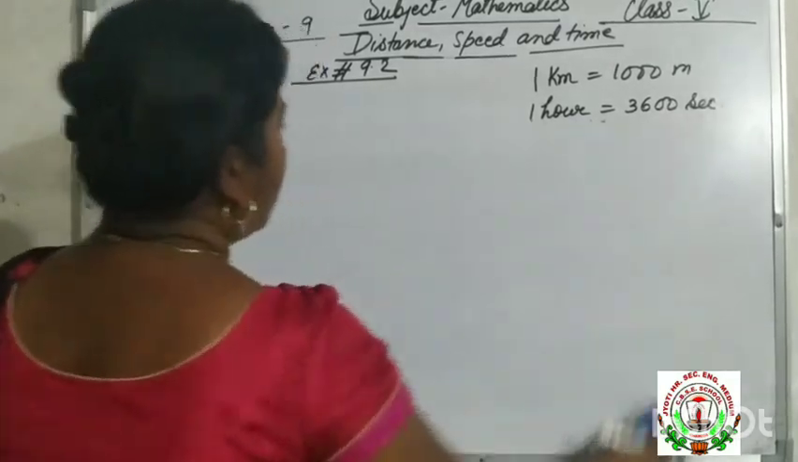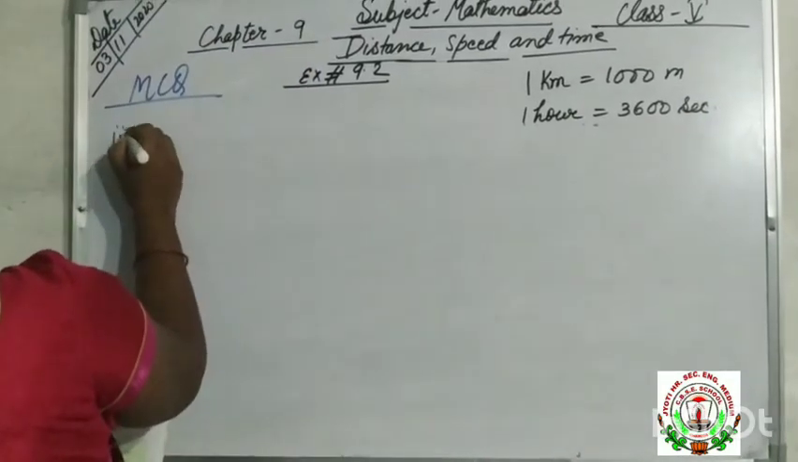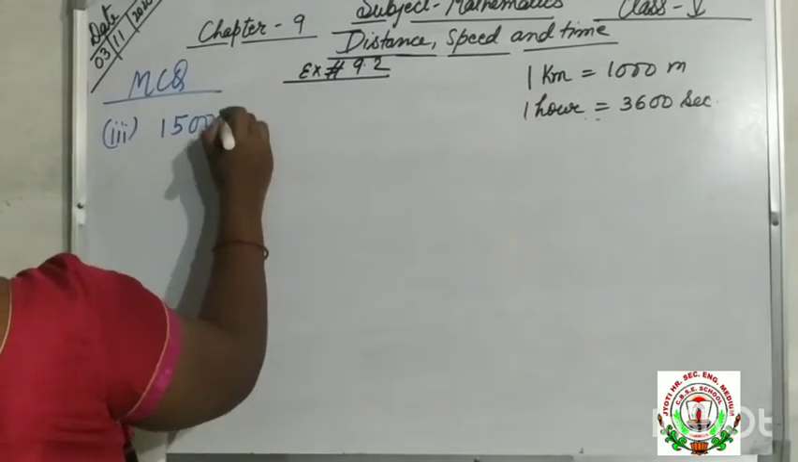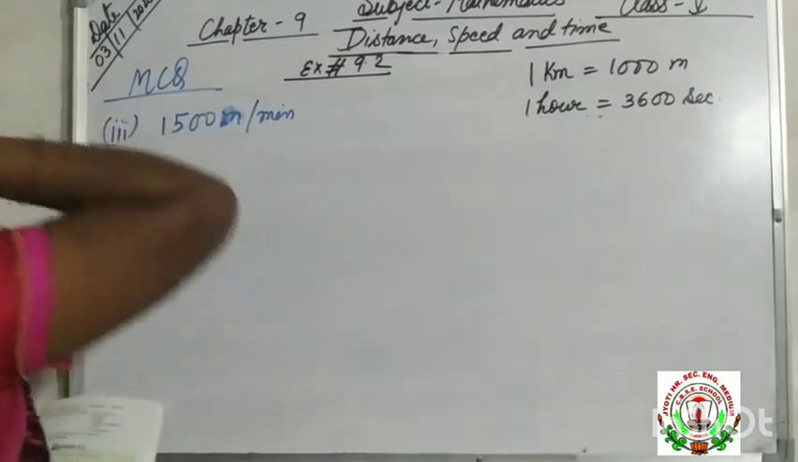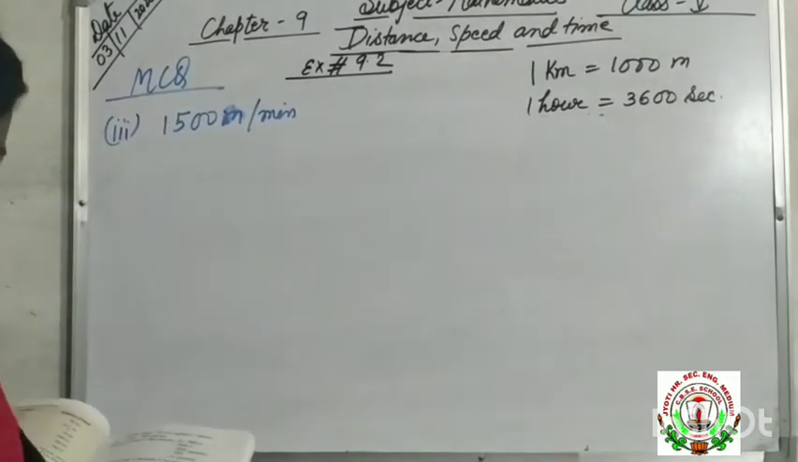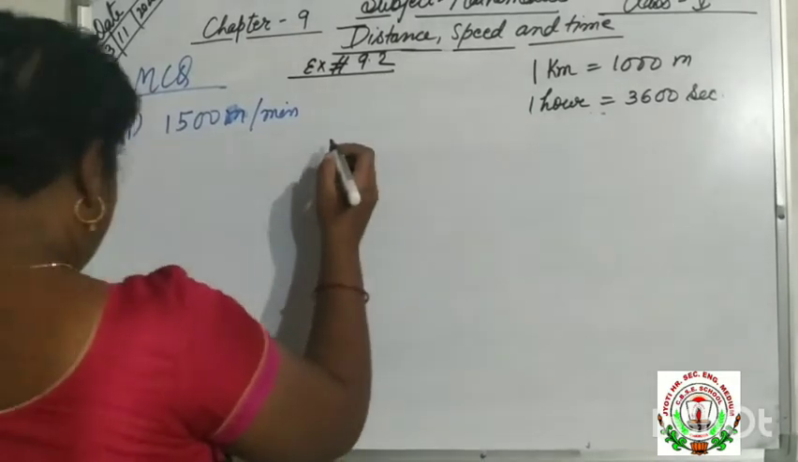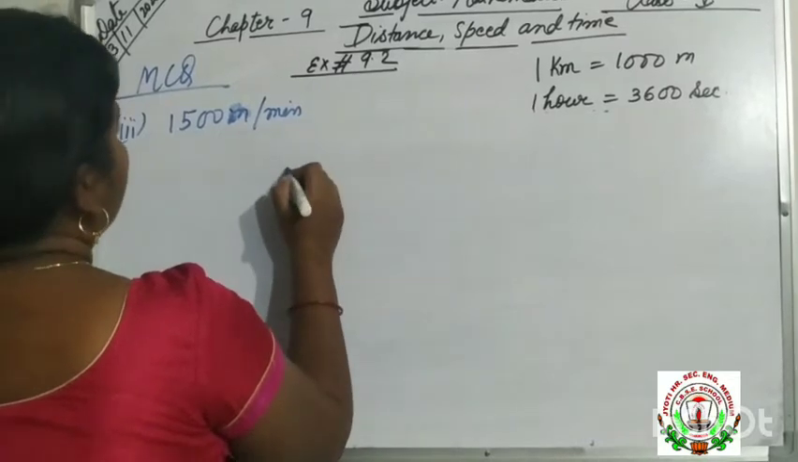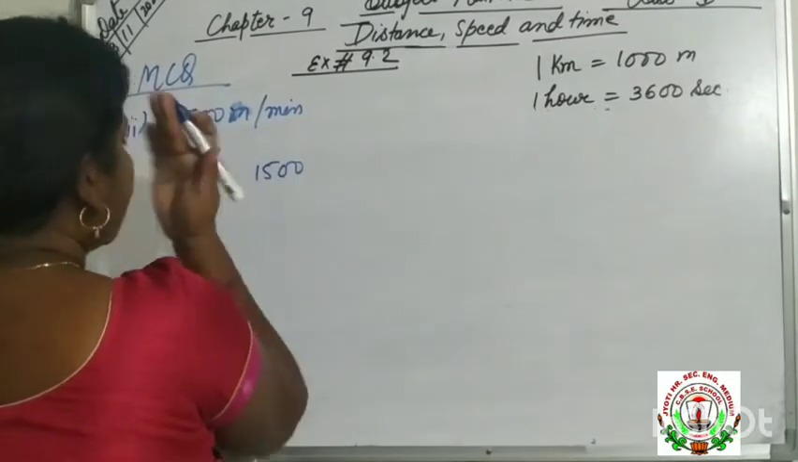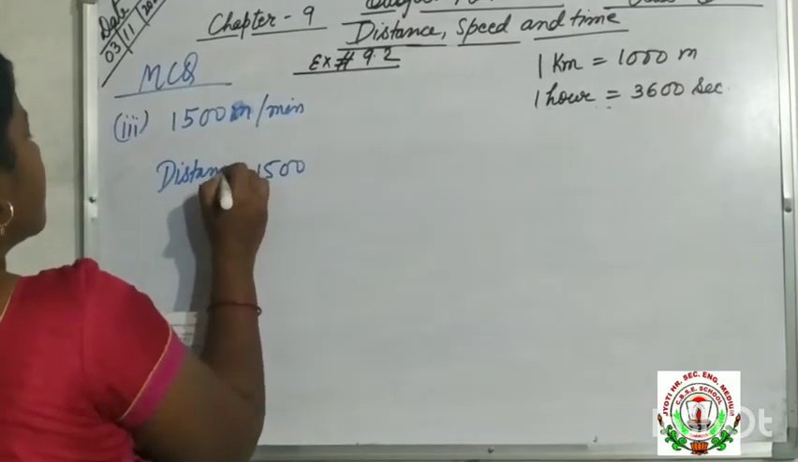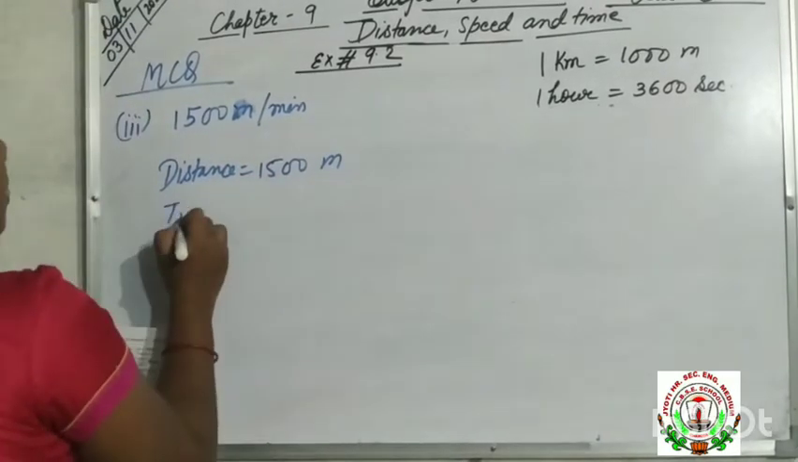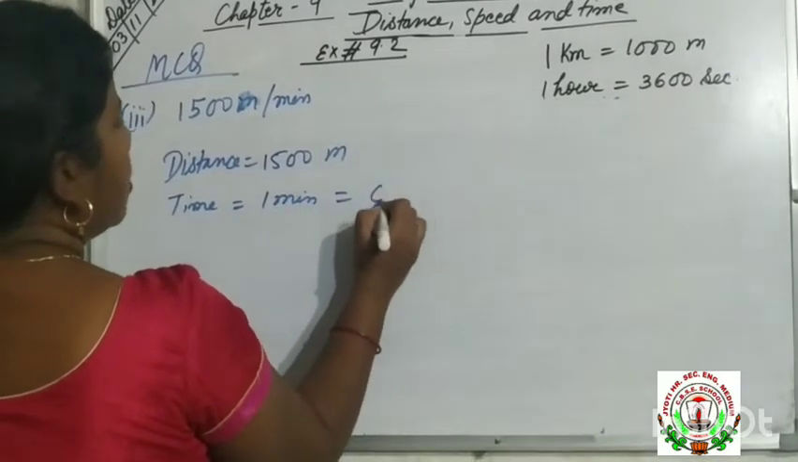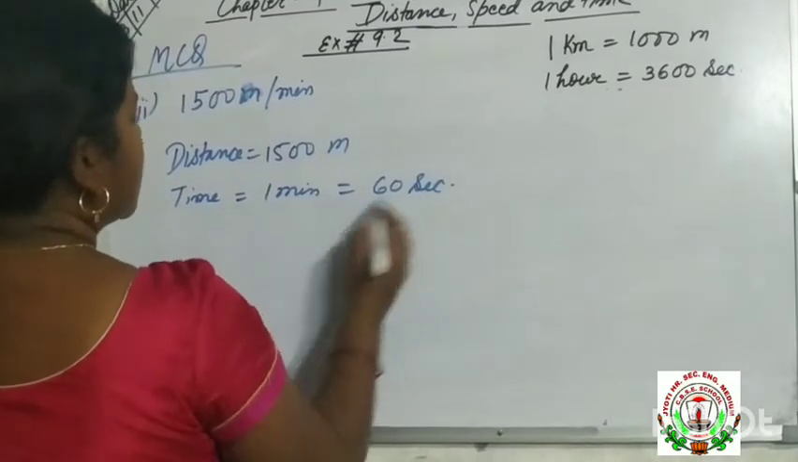So we have completed MCQ, 2 questions. Now number 3 is 1500 meter per minute is equal to dash second. Okay. We have to change into meter per second. 1500 is distance, and time is given, that is 1 minute. We have to change into second. We know that 1 minute equal to 60 second.